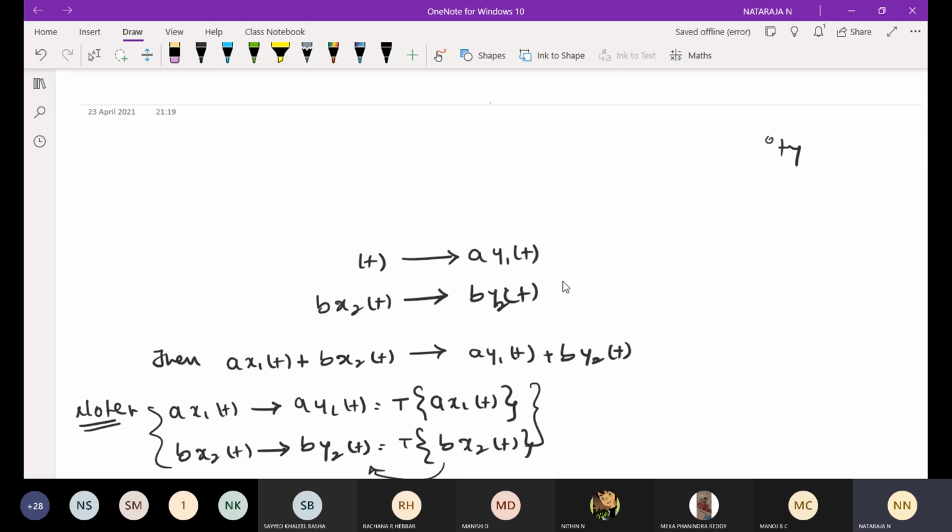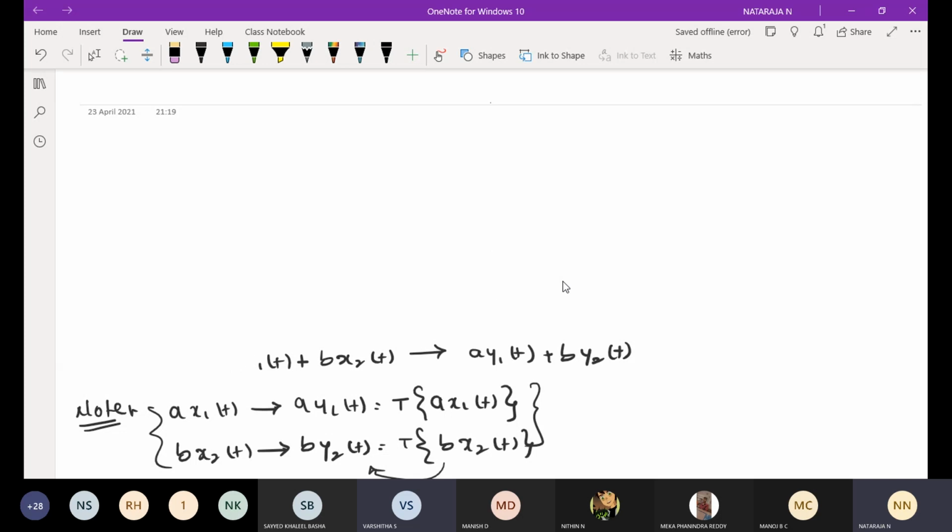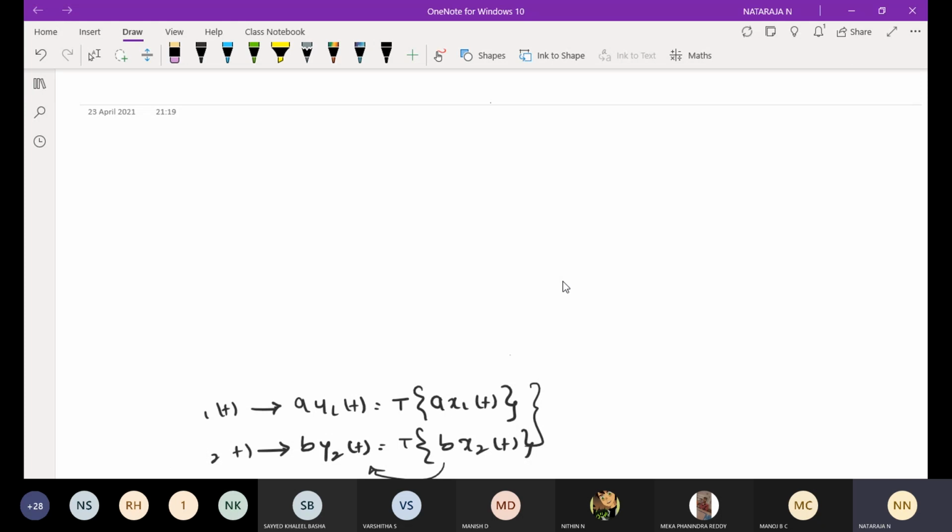Sir, in memory, why didn't you take g of t? Why didn't you substitute the t value, sir? See, that is not an input signal. In the problem itself, they have clearly said that g of t is an arbitrary signal. It will be any arbitrary value. If it is not arbitrary, we can consider it. That is why the delay will not be considered for the arbitrary signal. That is the reason I have not considered that as memory.